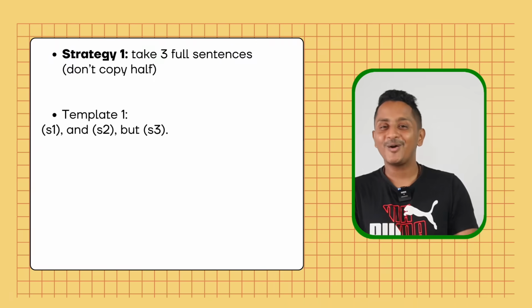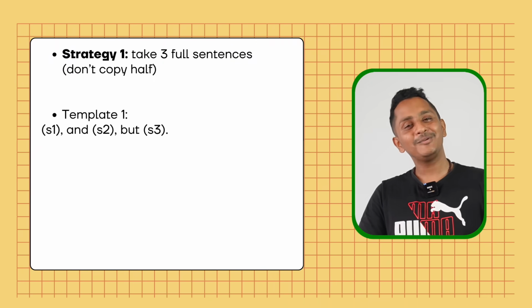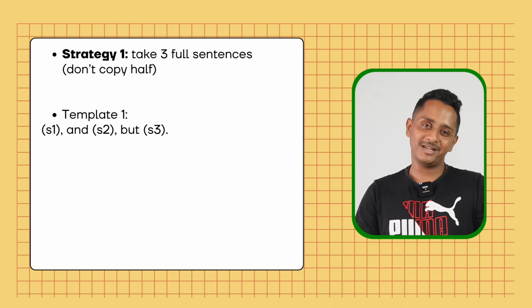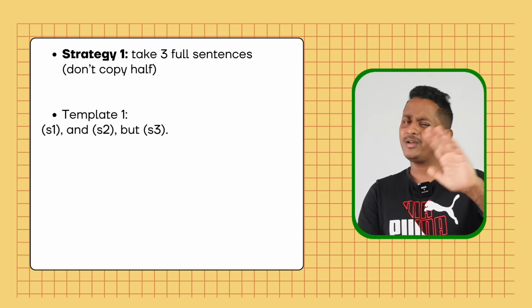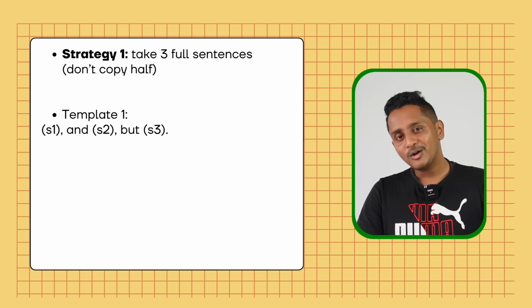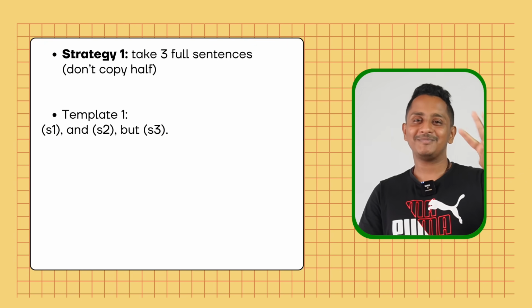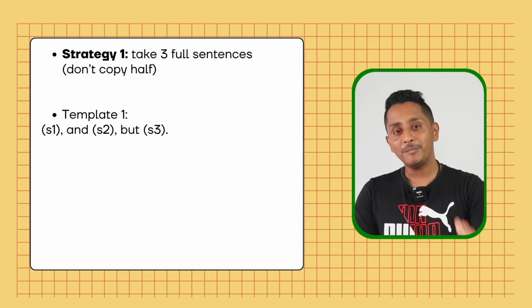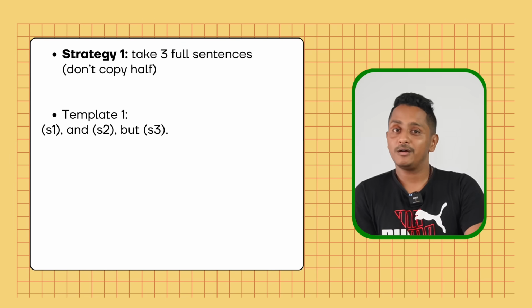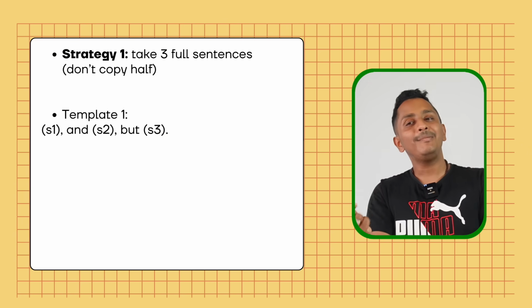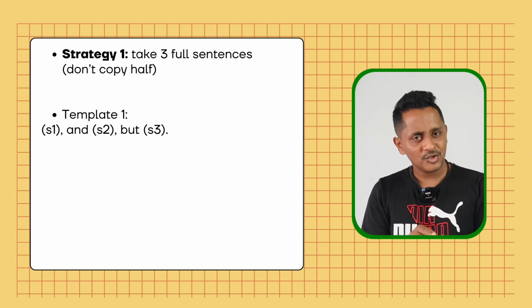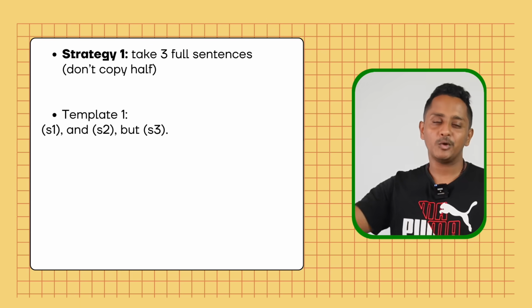Strategy number 1, copy paste. The old strategy, will it work? It has worked. I've got 18 marks in reading, 18 marks in writing. You can rely on this. But this time we are not copy pasting just 2 sentences like we used to do before. Now we will copy paste 3 sentences. Along with that, you're going to stick to a proper template, not exactly a template, a structure, and finish it off in one go.